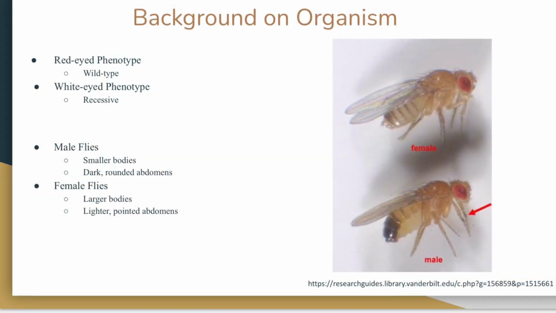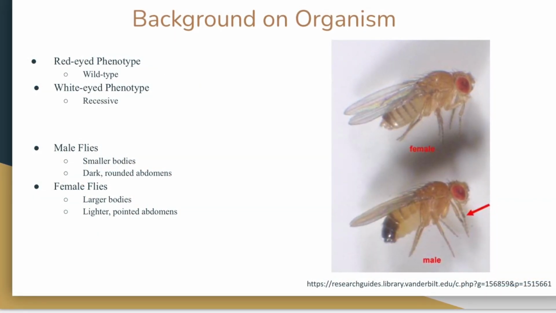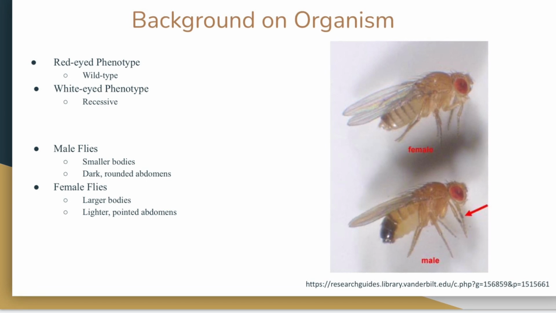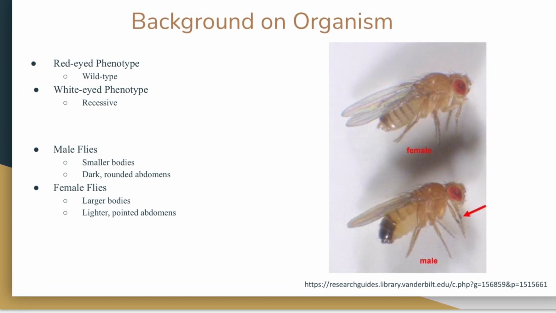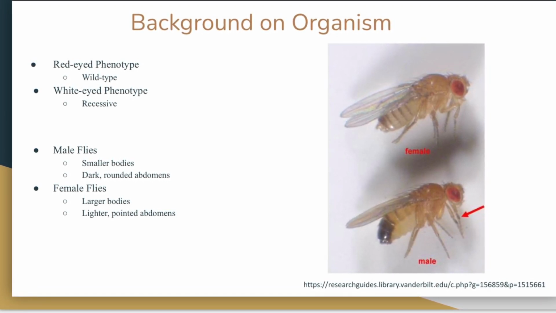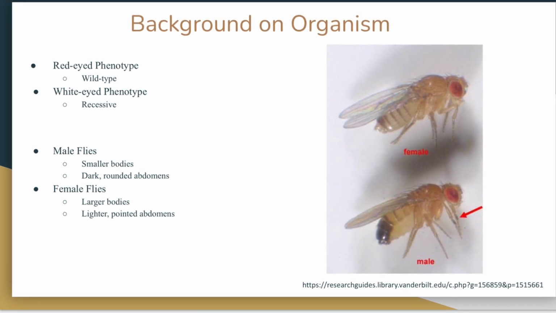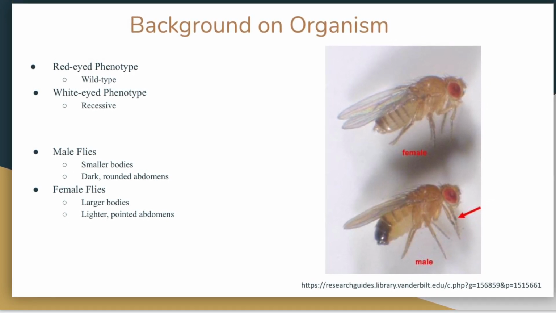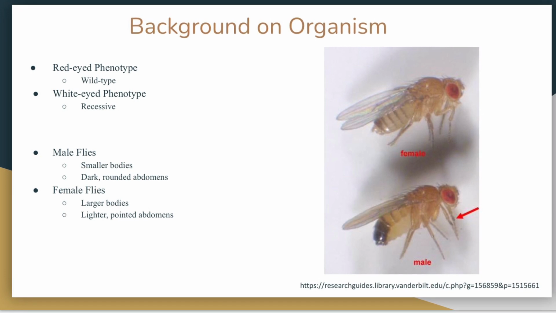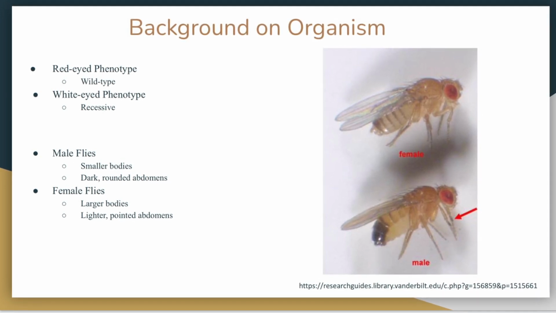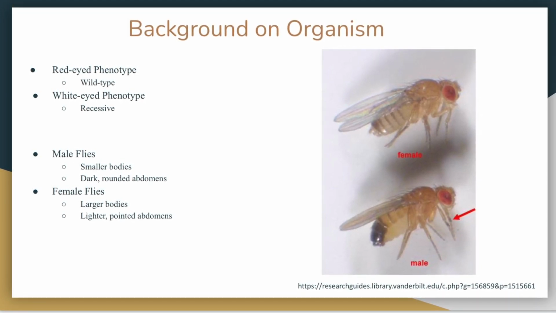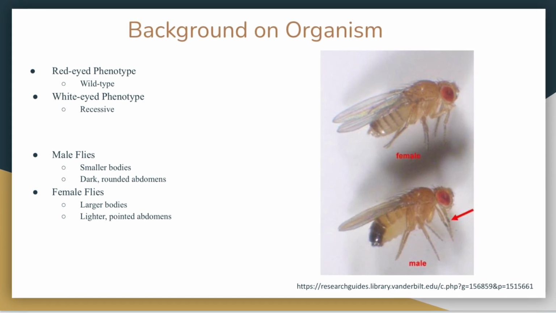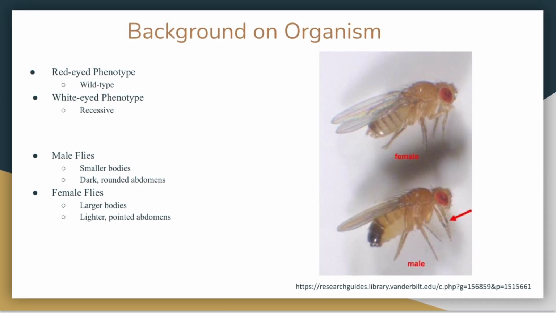Some background on these organisms. In our organisms, we have red-eyed and white-eyed phenotypes. Red eyes are considered the wild-type phenotype, while white eyes are a recessive trait. In each generation, we have both male and female flies of both eye types. The females are larger and have lighter, more pointed abdomens than males, who are smaller with darker, rounded abdomens.